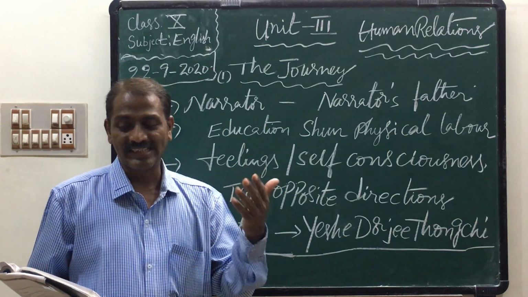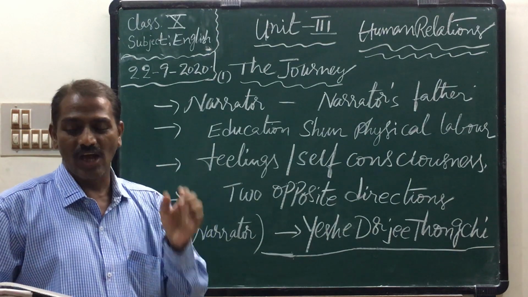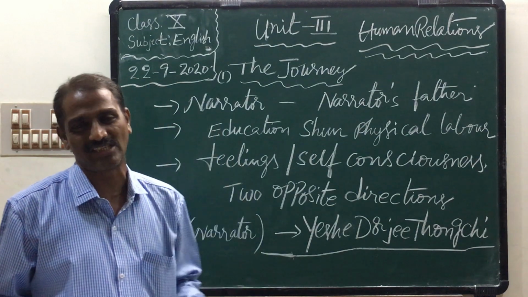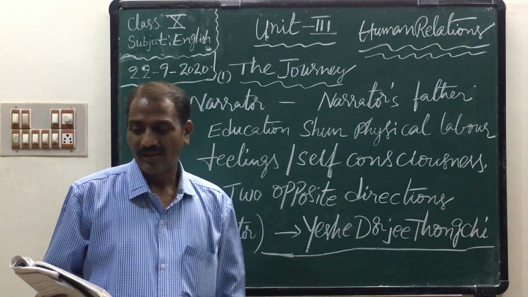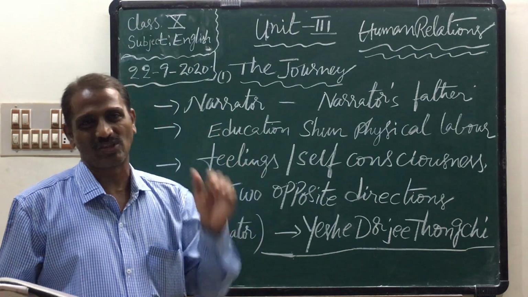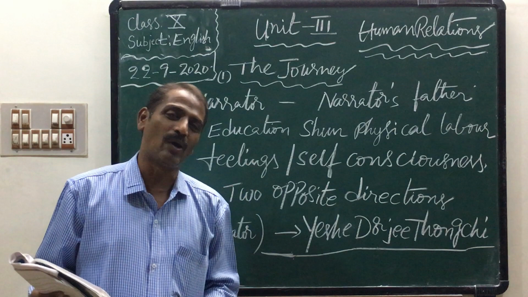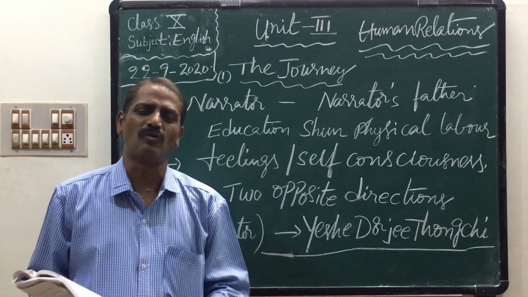That is, I checked my wallet. Wallet means purse. And saw I still had around 40 rupees. So how much amount? 40 rupees only. A pair of canvas shoes would cost around 12 rupees. So canvas shoes means 12 rupees.